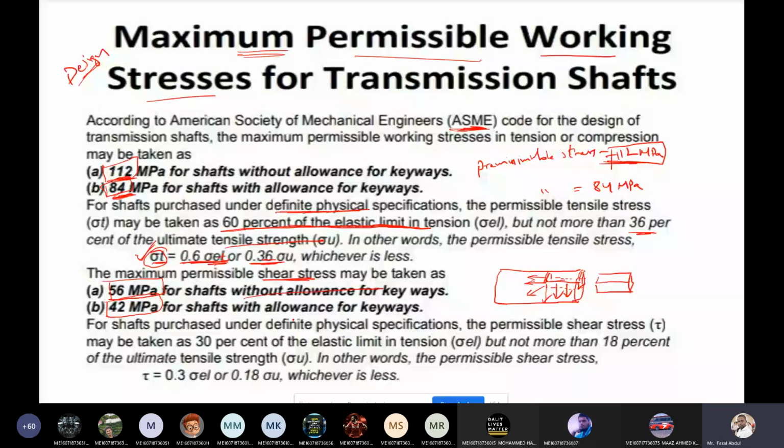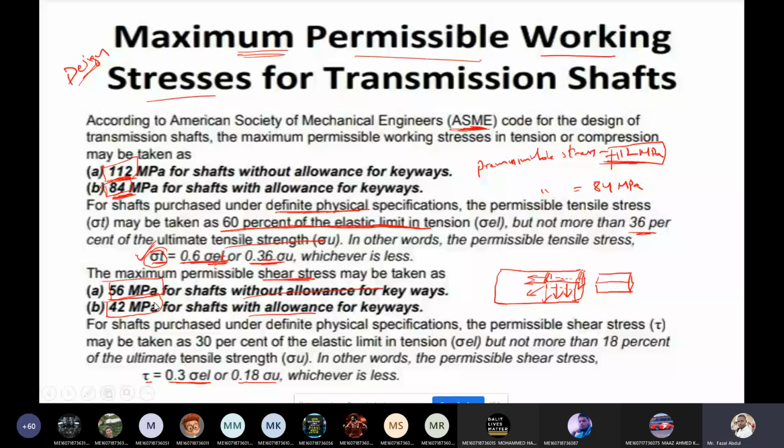Now it also has some limits. Maximum shear stress is 30% of the elastic limit in tension, or 18% of the ultimate tensile strength. So calculate these two separately, and whichever gives the lesser value, that one we need to select. Okay. So this is the theory about the permissible working stresses. The values I have written here are very important while solving the problem. Remember these values.